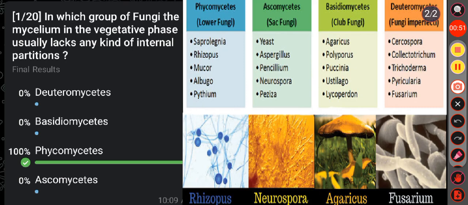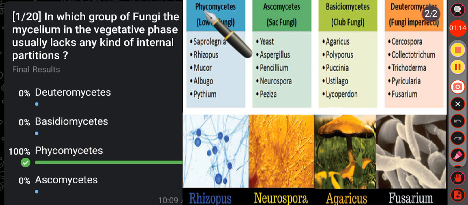Okay, see the first question. In which group of fungi the mycelium in the vegetative phase usually lacks any kind of internal partitions? Option A Deuteromycetes, option B Basidiomycetes, option C Phycomycetes, option D Ascomycetes. Here the correct answer is option C, that is Phycomycetes.